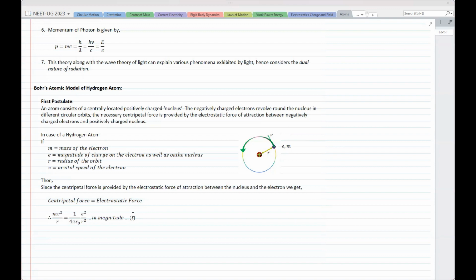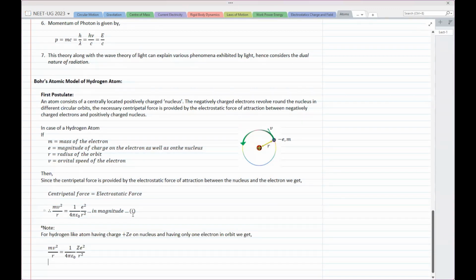Now, for hydrogen-like atoms, if you take hydrogen-like atoms for solving problems, then the charge on the nucleus will be atomic number times charge on electron, and only one electron in orbit. Then all you need to do is just put Z there and write the equation like this. This is what you commonly see in problems.